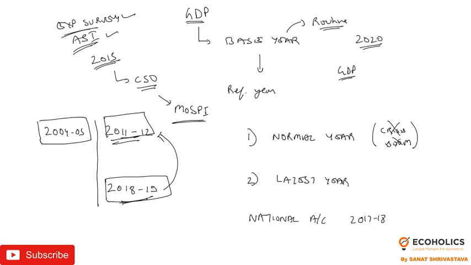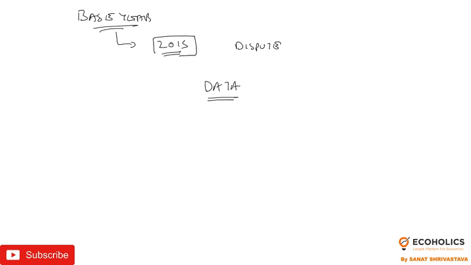Now what we need to understand regarding the base year is that there has always been a dispute since 2015. A dispute of what? A dispute over the data's accuracy or authenticity. These kinds of data are very important. In the last 4 years, since 2015, the government has been struggling with the methodologies, and there are a lot of questions about the authenticity of the data.